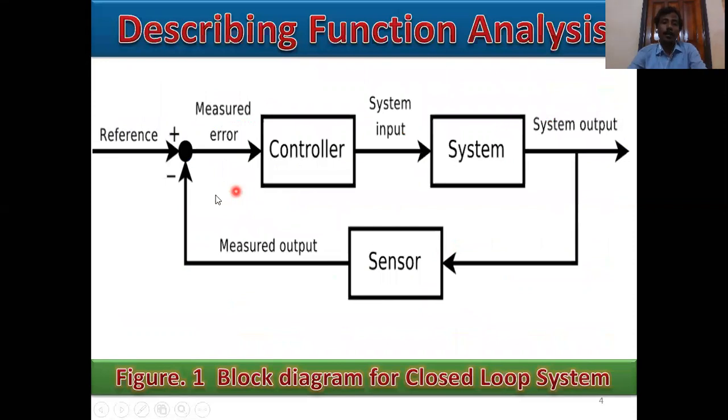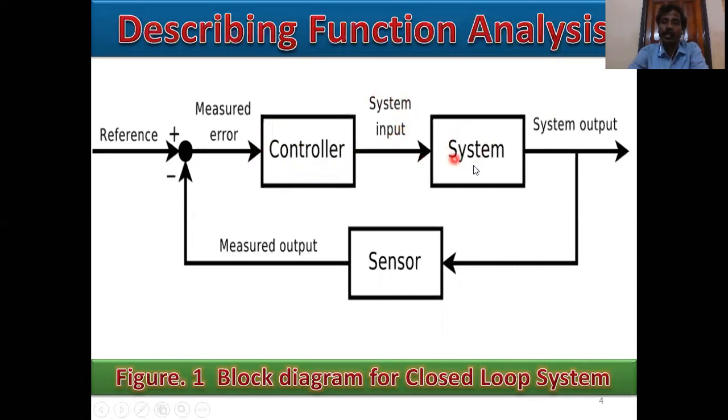Next, this is the block diagram for feedback control systems. What is a feedback control system? This is the reference signal. The reference signal may be step, ramp, parabolic, impulse, sinusoidal, any type of input you can apply. And this is the comparator or summing point, and this path is the error signal or measured error. This is the controller section, the main section, and then the system input.